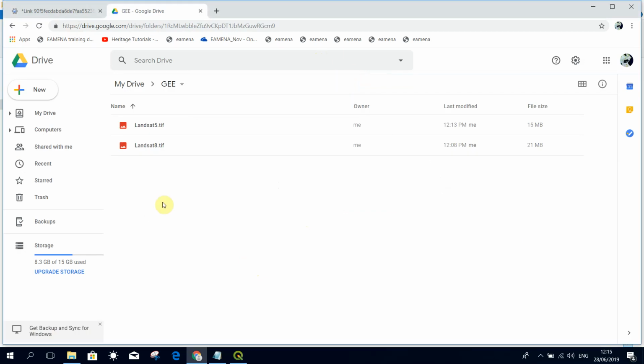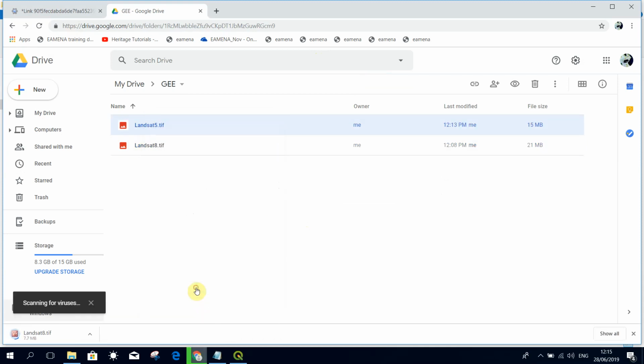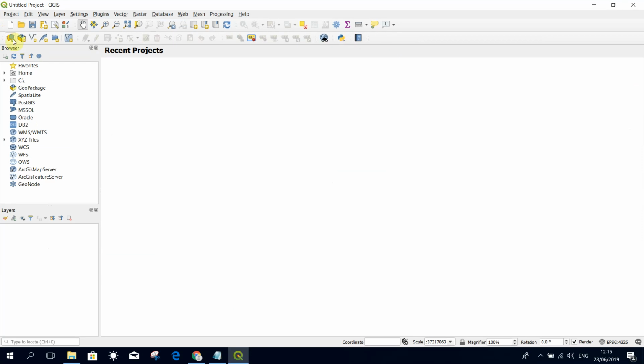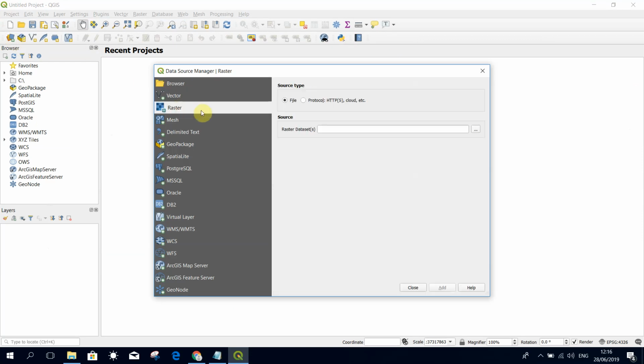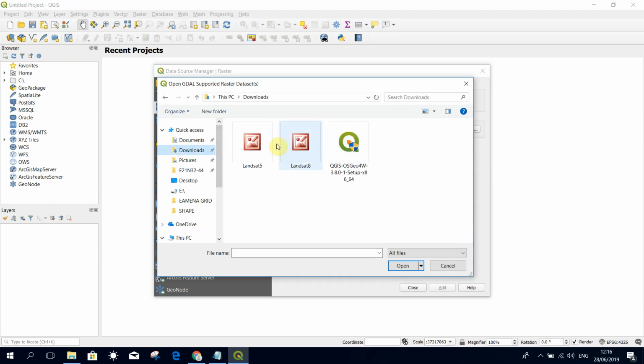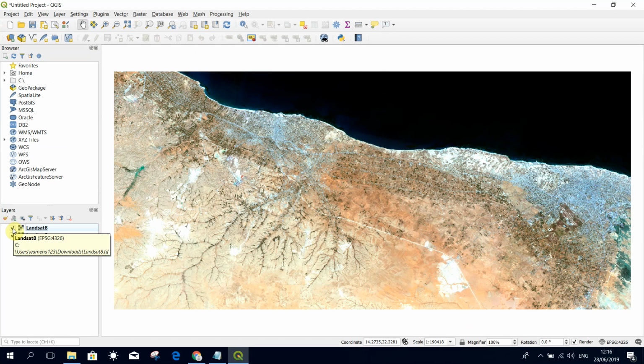We are looking at Google Drive. Our Landsat 8 image exported from Google Earth Engine is here, and we've also exported a Landsat 5. So now I'm going to download those two files. And then to finish the tutorial, we'll look at these and how we can view them in QGIS. So in QGIS, I'll just open those two layers. Okay, so here we are viewing them in QGIS.